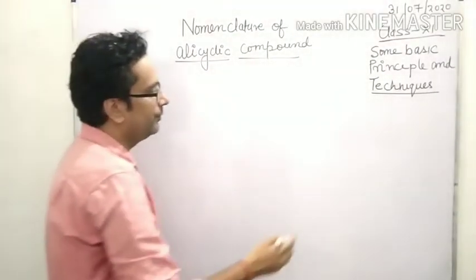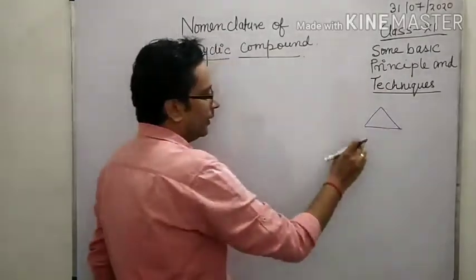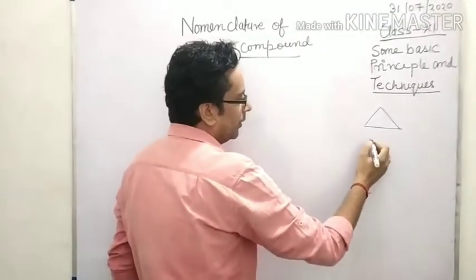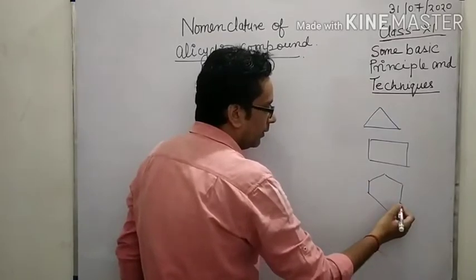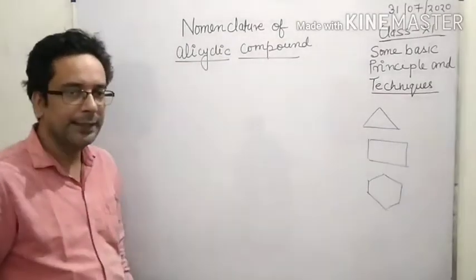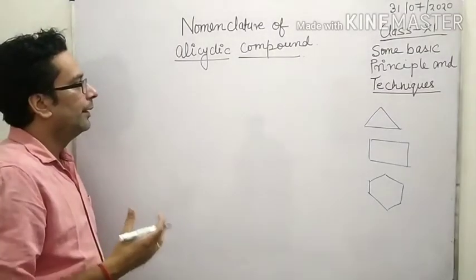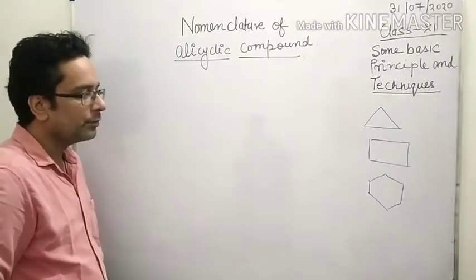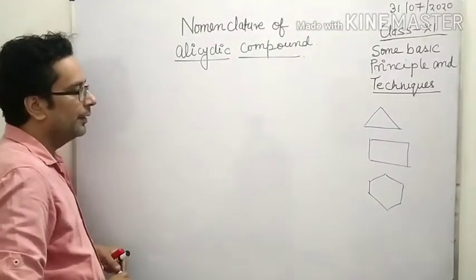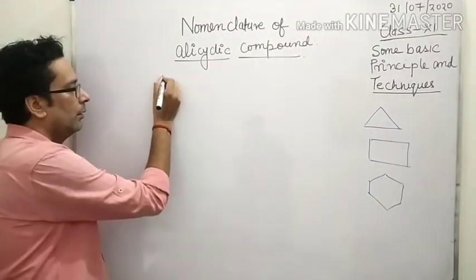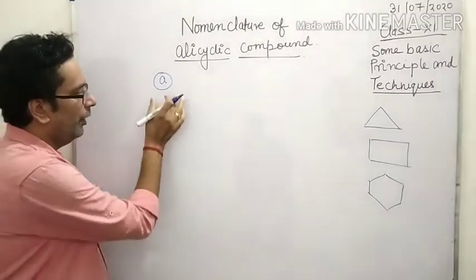Now, look here. These are the examples of alicyclic compounds. Now, how to write the name of these alicyclic compounds according to IUPAC? So look here. The first point is that